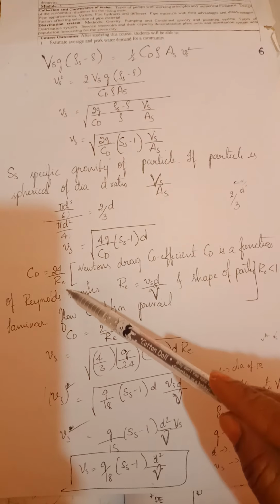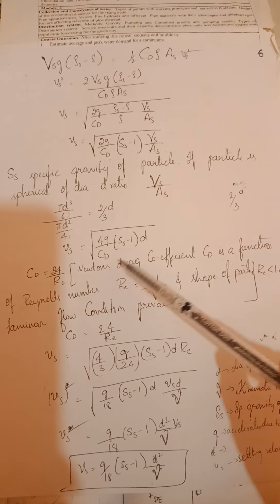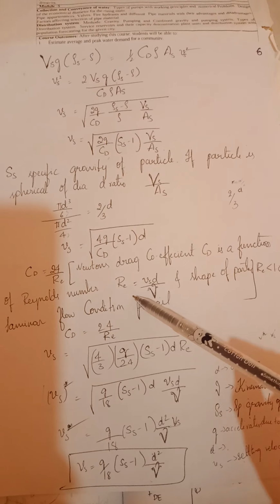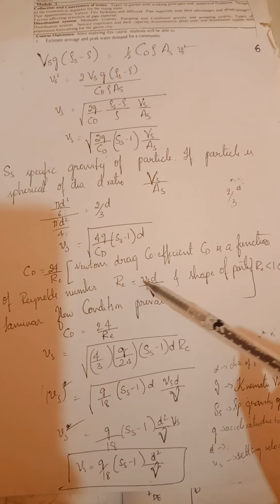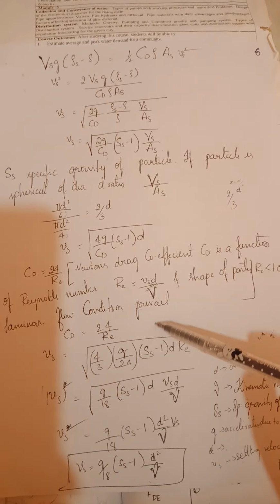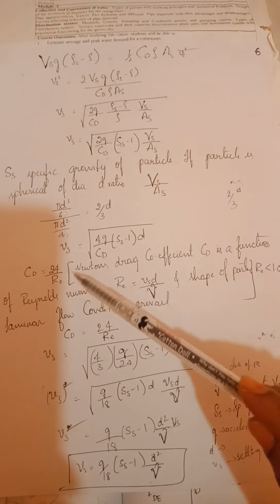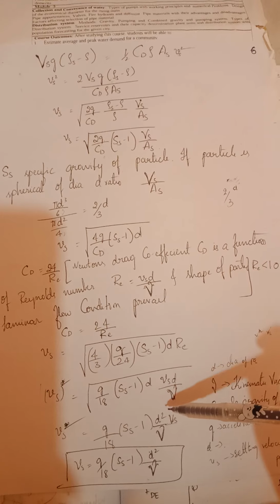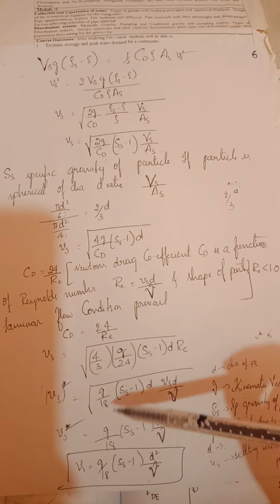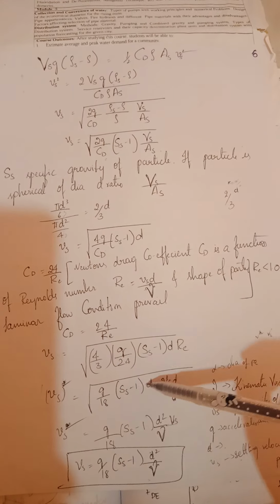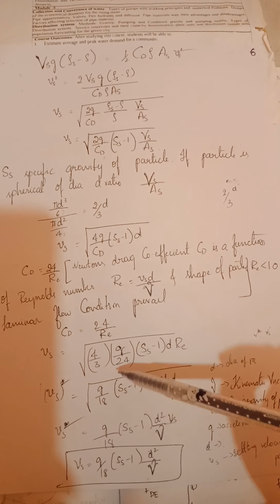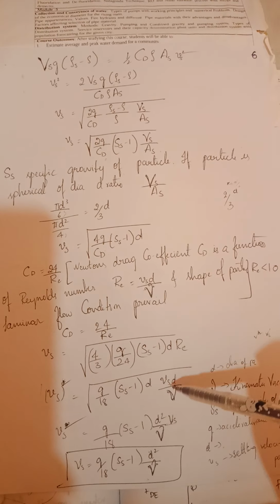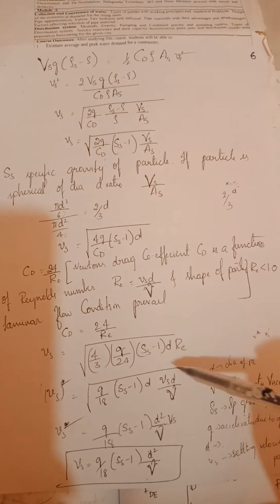Cd is equal to 24 divided by Re. This is the Newton's drag coefficient, which is a function of the Reynolds number. Re is equal to Vs into d divided by nu. If you substitute the Cd value and the Re value, you will get Vs square is equal to g divided by 18 into Ss minus 1 into d square divided by nu.